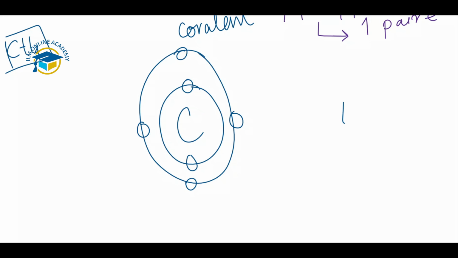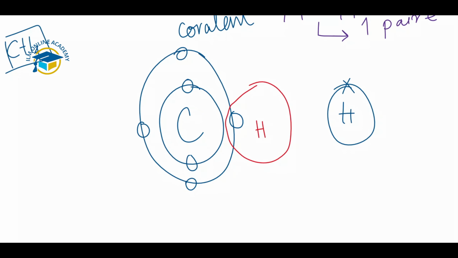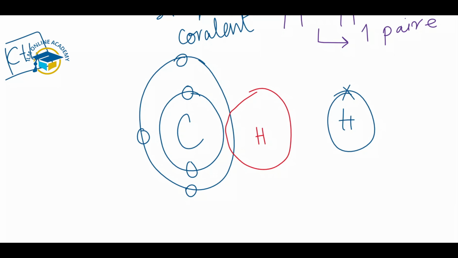This is the hydrogen atom. Hydrogen has just 1 electron, so when hydrogen comes nearer to the carbon and forms a bond, they form a covalent bond because both are non-metals, and the shells overlap. The electron of the hydrogen and the electron of carbon are present in this overlapped area.